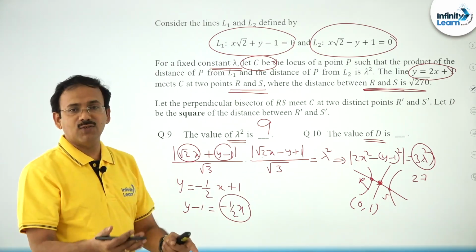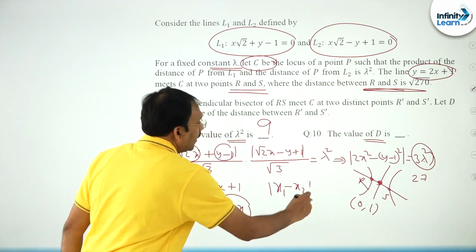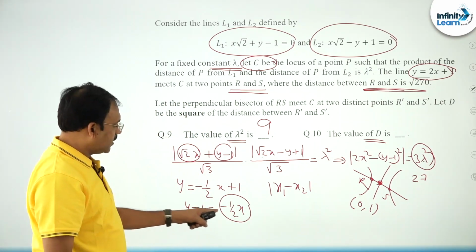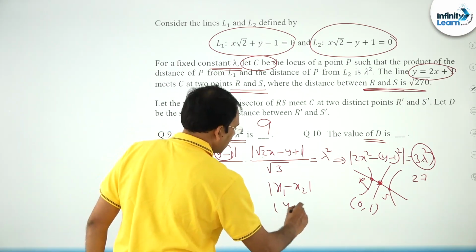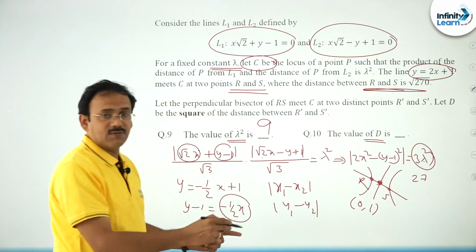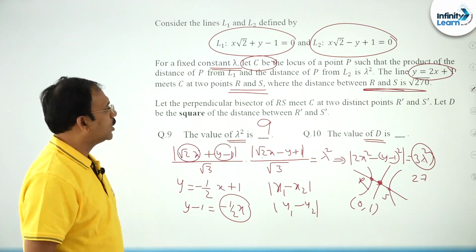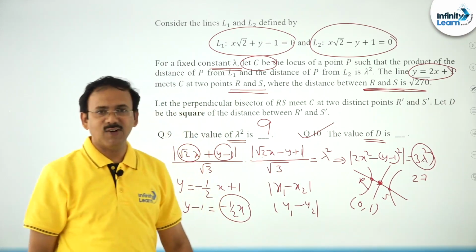You just find mod x1 minus x2 and mod y1 minus y2, which is half of mod x1 minus x2. Then take the square root of mod x1 minus x2 whole square plus mod y1 minus y2 whole square, and you are going to get the value of d, the distance.